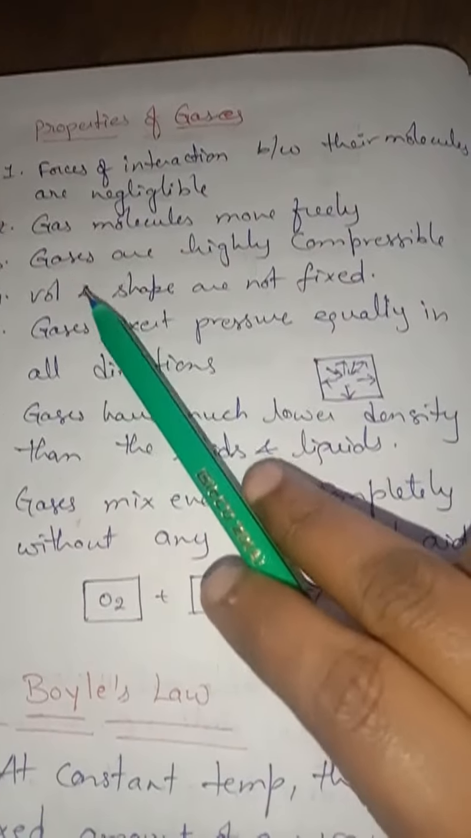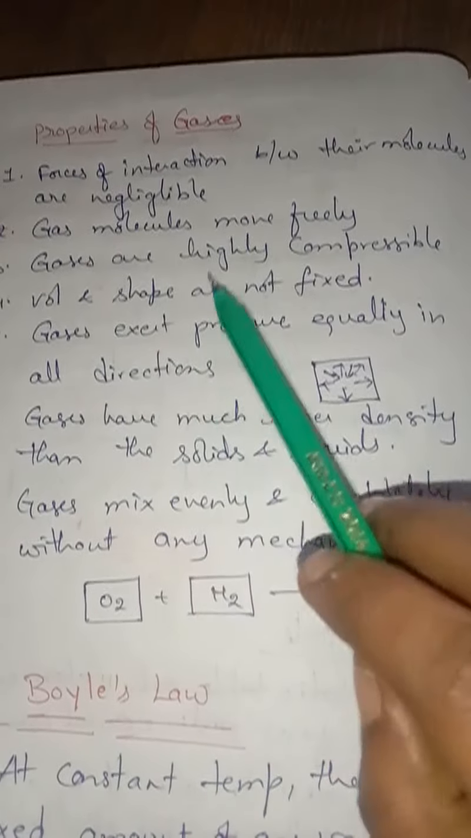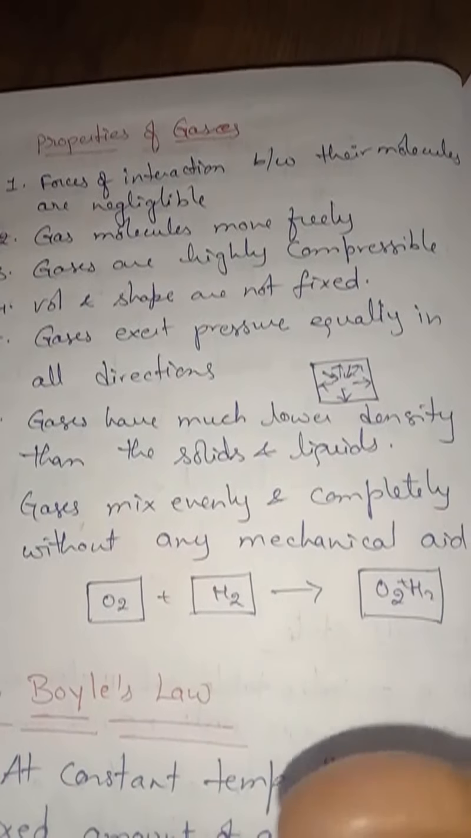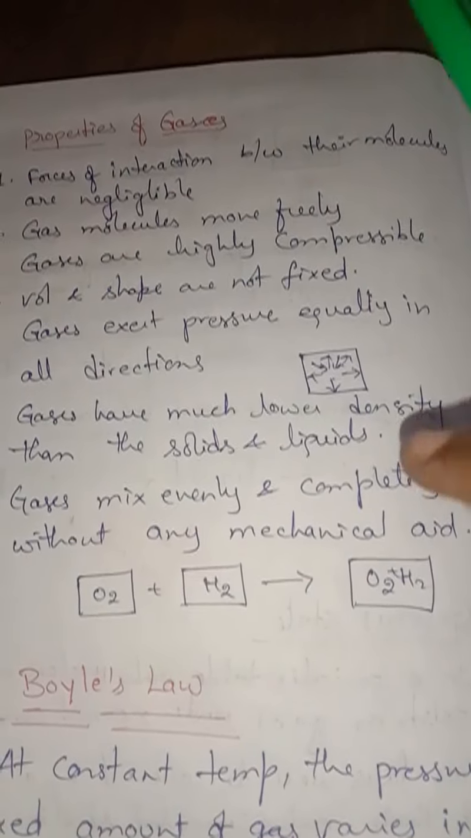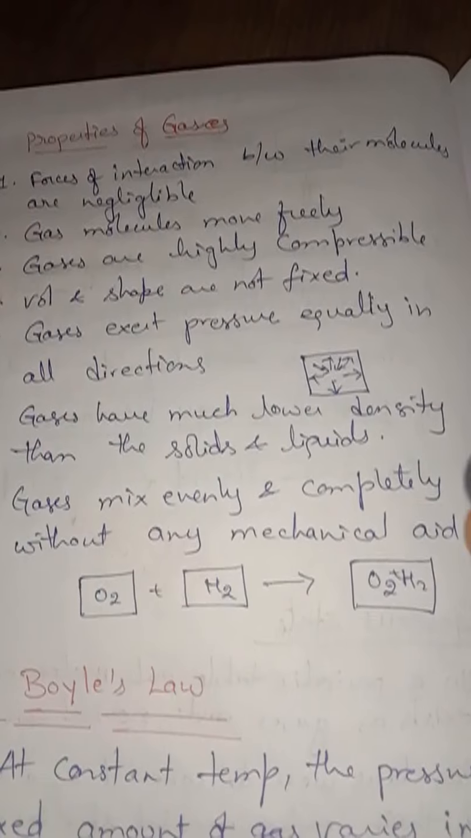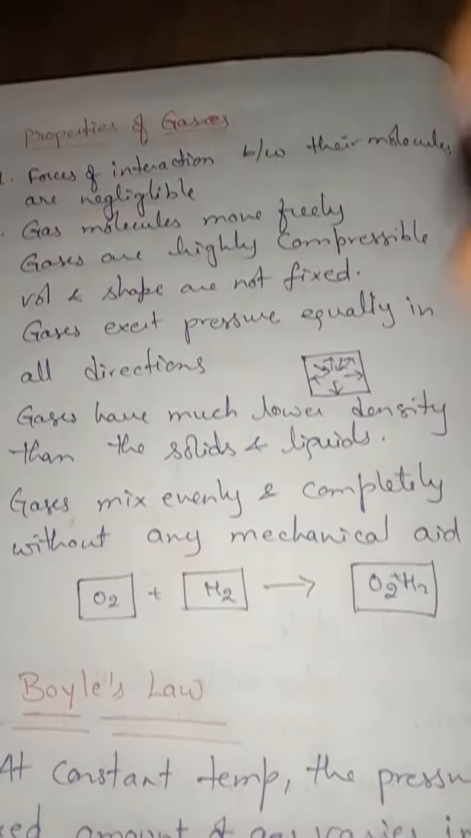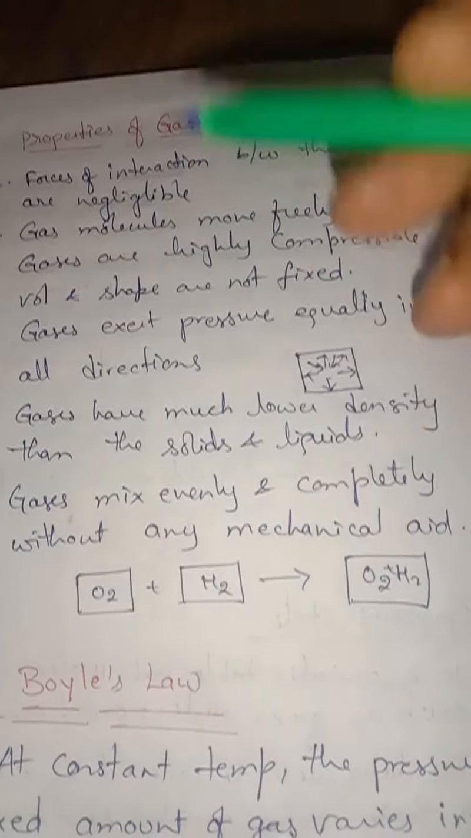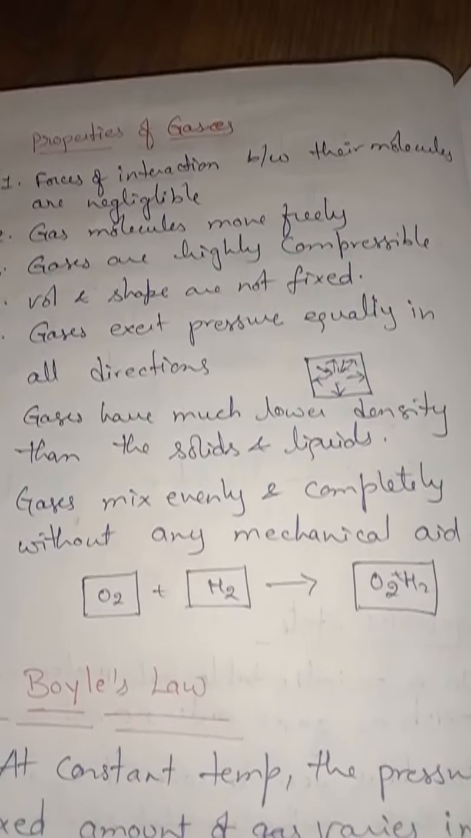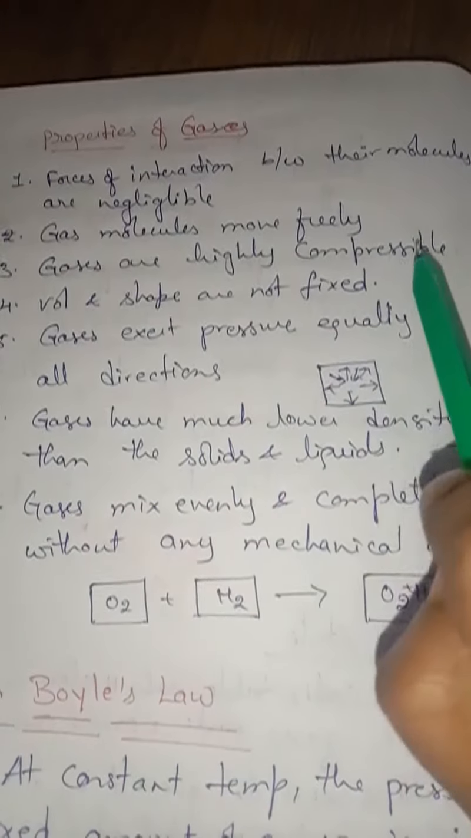Next, gases are highly compressible. When you take a balloon and press it, what happens? It can be compressed easily, because whatever pressure is exerted by the gas is equally distributed in all directions. So gases are highly compressible.